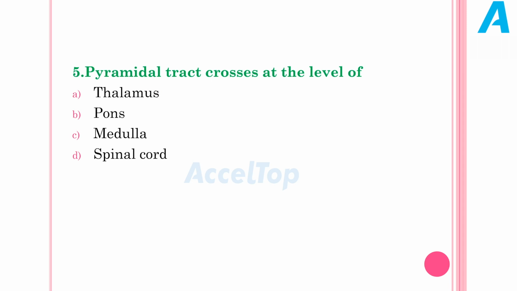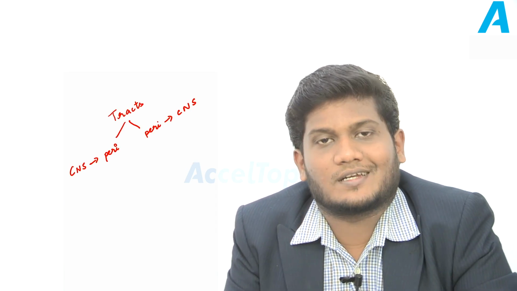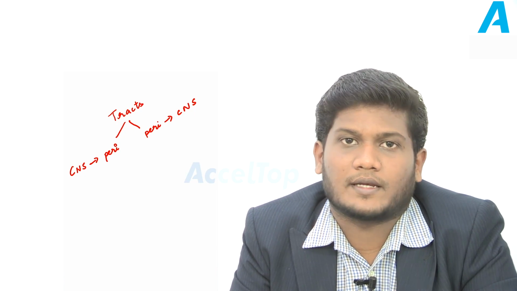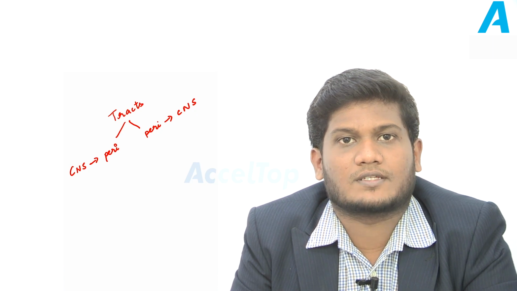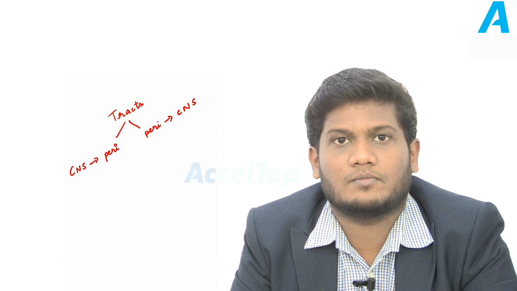Before entering into the topic proper, I just want to give an outline of what a tract is. So what are tracts? Tracts are the neuronal pathways that connect the central nervous system with the periphery and the periphery with the central nervous system. Hope we all know what the central nervous system is. The central nervous system consists of two important parts, the brain and the spinal cord. So there are two types of tracts: the tracts which connect the periphery with the central nervous system, and the tracts which connect the central nervous system with the periphery.